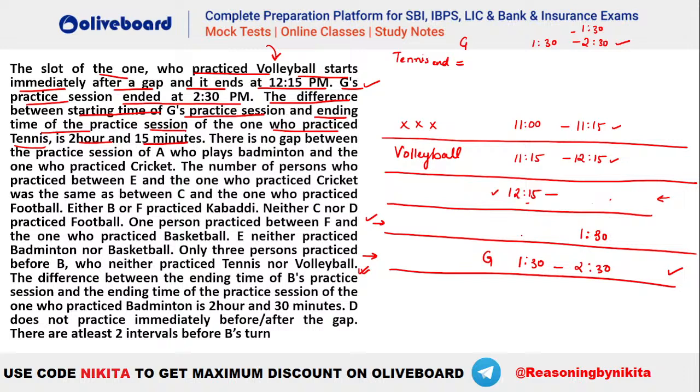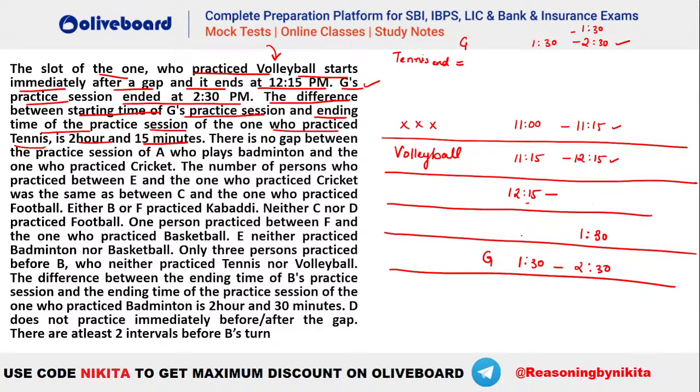So here we have these games or sports in 1 hour duration, and the intervals in 15 minutes duration. Okay, so you can see G has already been done. We know G's starting time is 1:30, right? It is said that the difference between the starting time of G and the ending time of tennis is 2 hours 15 minutes. So what are the possibilities for the tennis ending time here?